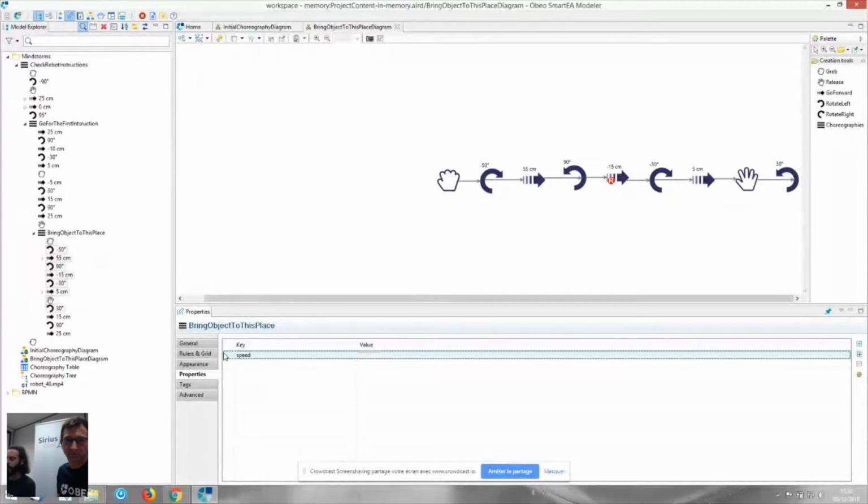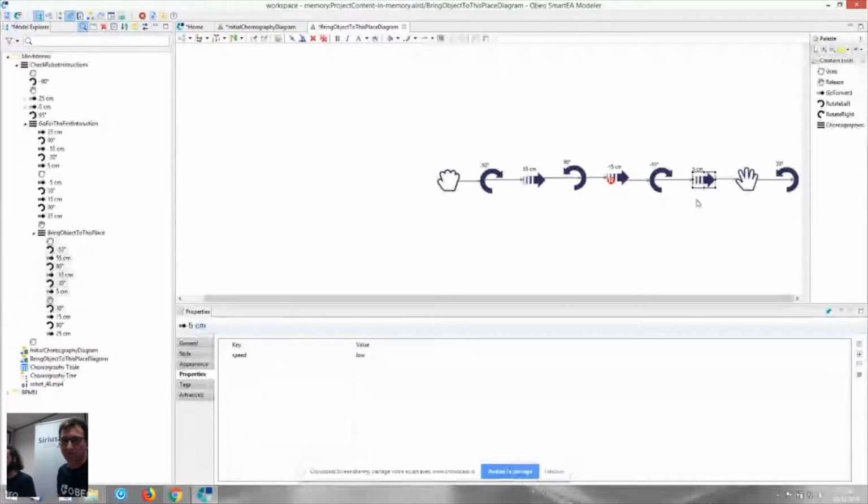So I can add on my go forward instruction a new key named speed, with a value, for example, fast. And I can also define this value for another go forward instruction with the value loud. And once this is done, once your user starts using a key like the speed key, this key is made available on all other elements to be reused for other instances.